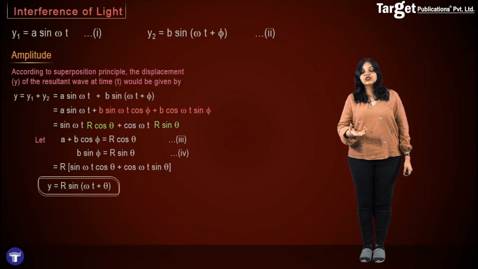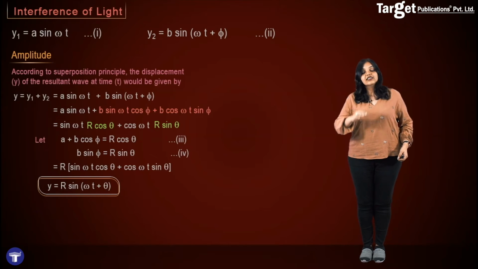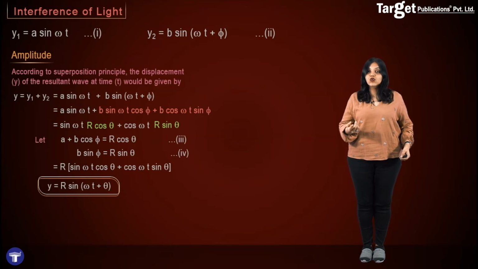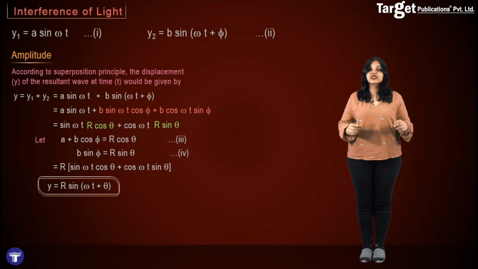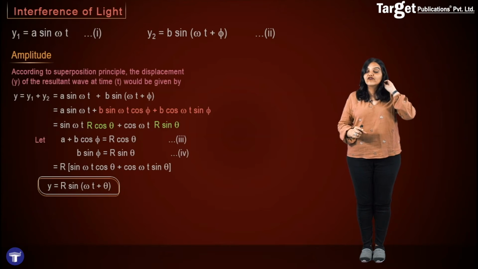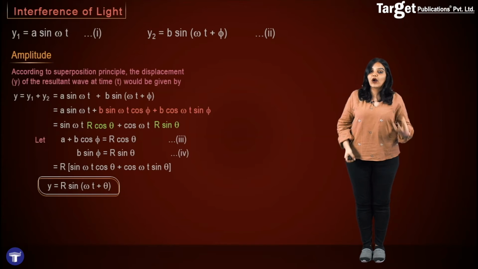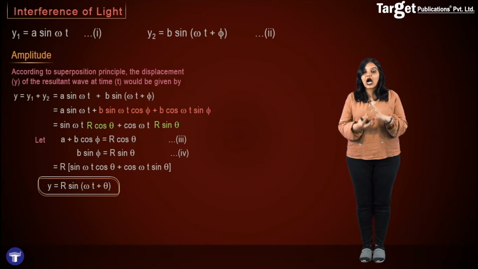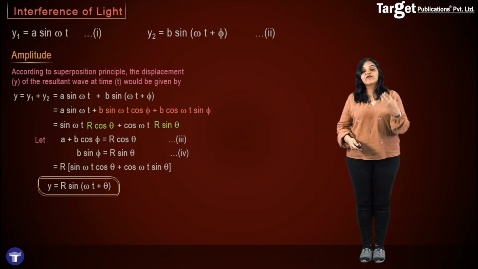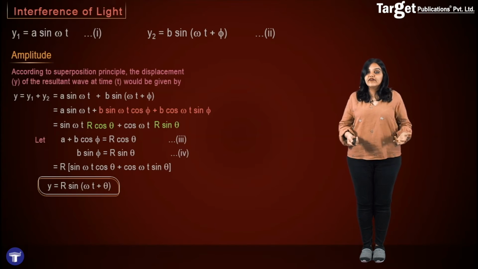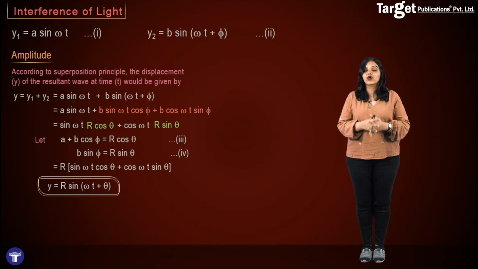And what is the advantage of getting this expression? You see, this expression looks very similar in form to the expressions 1 and 2. So what I have done is try to write the final expression, or the resultant amplitude, in the same form as that of the individual amplitudes. You have y on one side, you have the amplitude R on the other side, sine, and you have an argument of the sine. So here obviously then R is the resultant amplitude that we want. But what is R even? R is the resultant amplitude of the two waves when they interfere with each other.